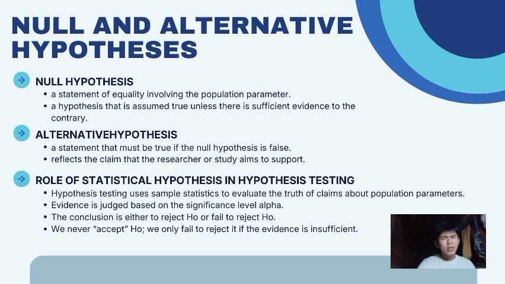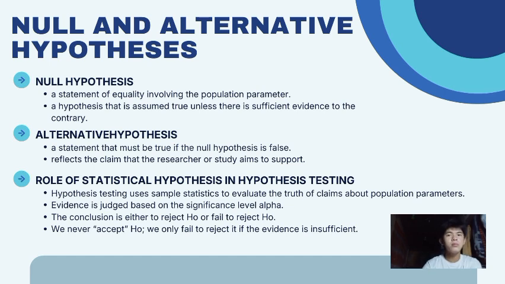So, what is the role of statistical hypothesis in hypothesis testing? Hypothesis testing uses sample statistics to evaluate the truth of claims about population parameters. Evidence is judged based on the significance level alpha. The conclusion is either to reject the null hypothesis or fail to reject the null hypothesis. We never accept the null; we only fail to reject it if the evidence is insufficient.